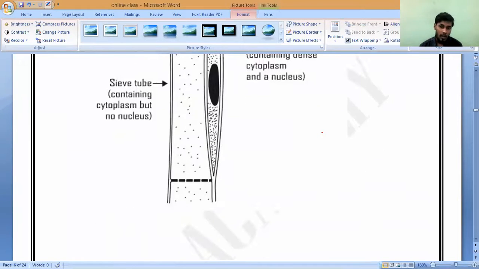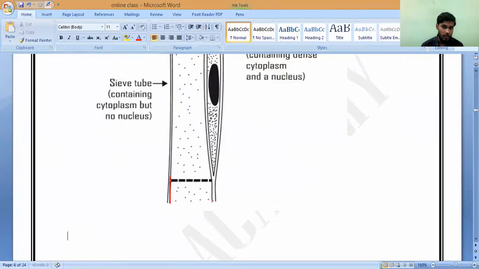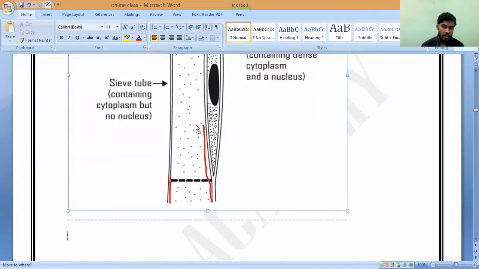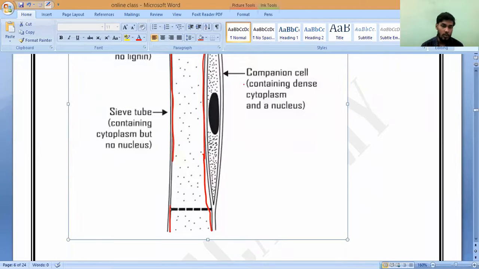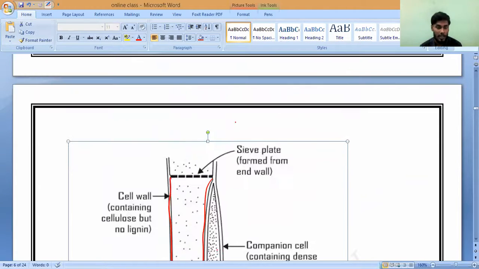Now you can observe. This is called the phloem tube, from here to here. Do you understand, everybody? So this phloem tube is also made up of small tubes, like xylem. Small tubes are connected to form a large tube. So this is what we should call phloem. Understanding? Like this it keeps going to the bottom also. Do you understand everybody?